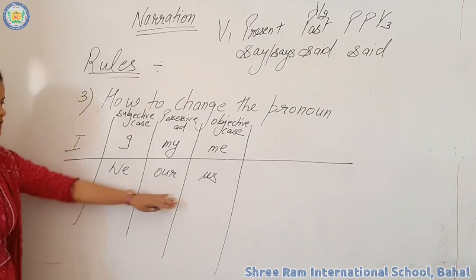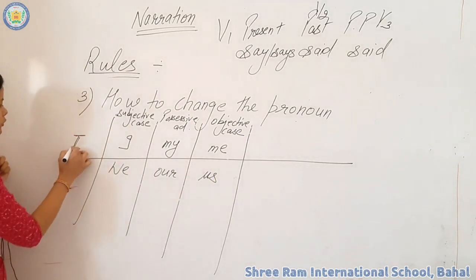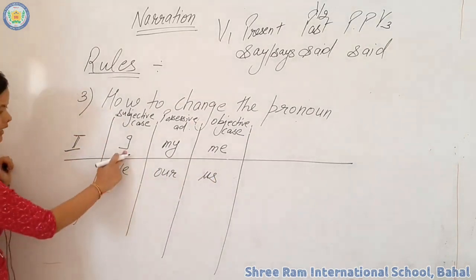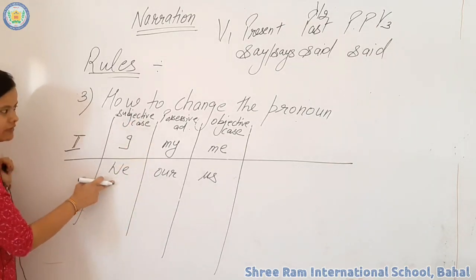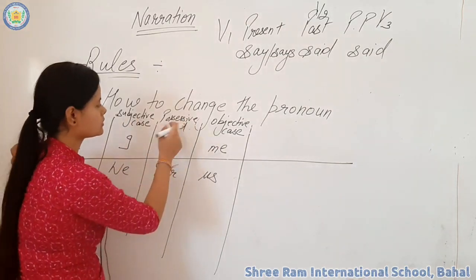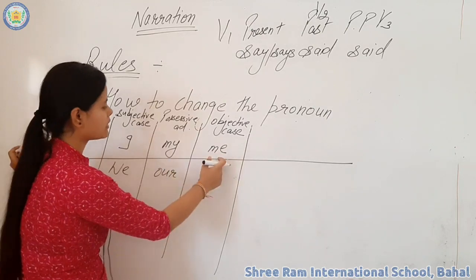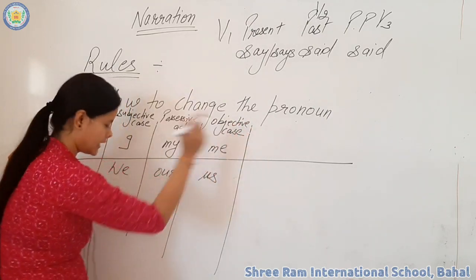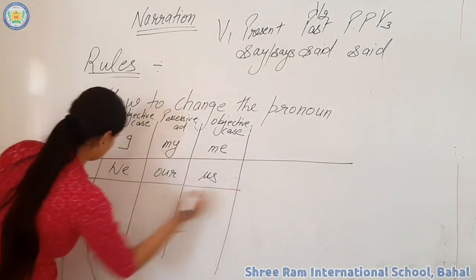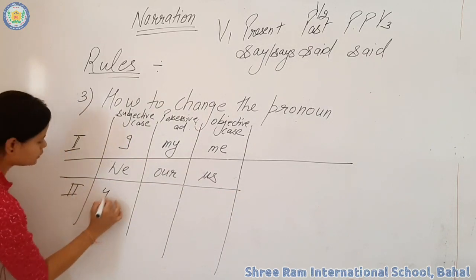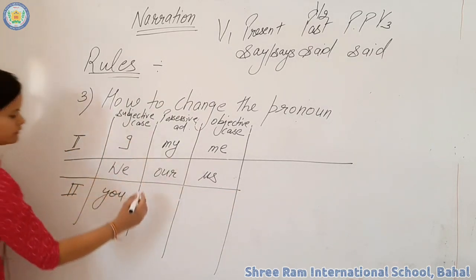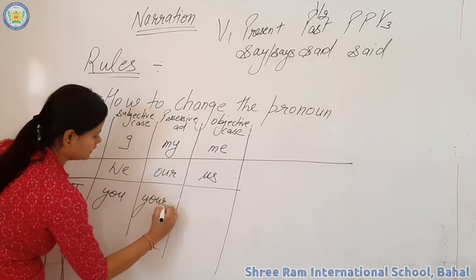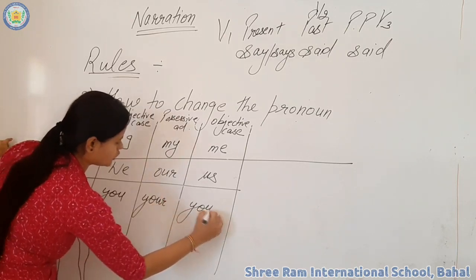These are the pronoun words of the first person. I, we will count in subjective case, my and our will count into possessive adjective, and me and us will count into objective case. Now come to the second person. You will count into subjective case, your and you.